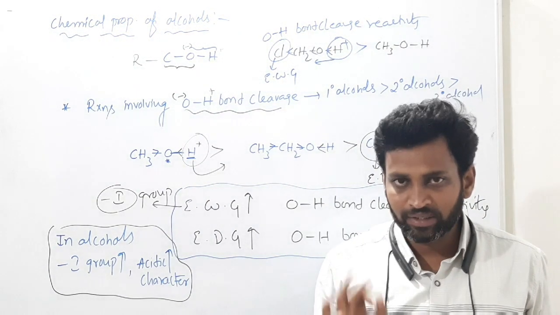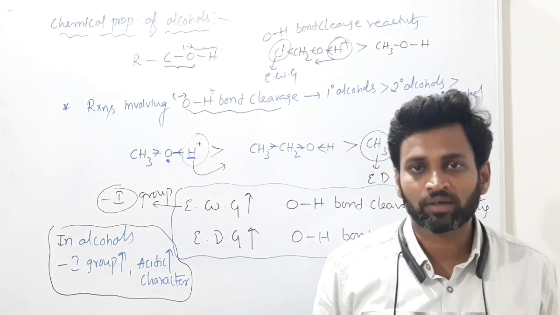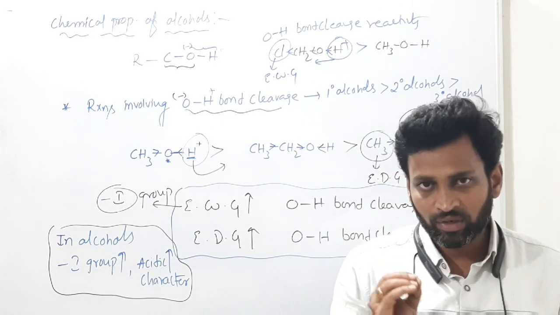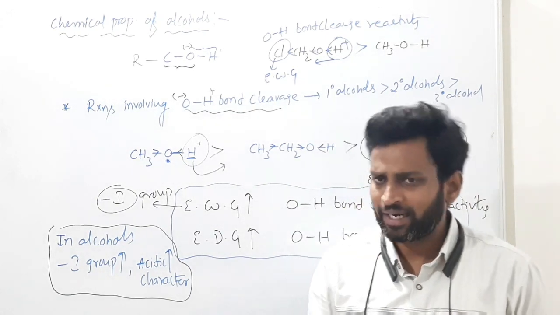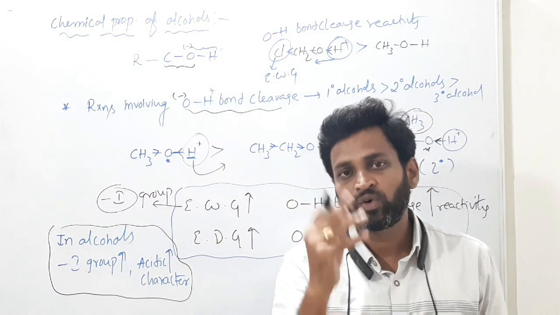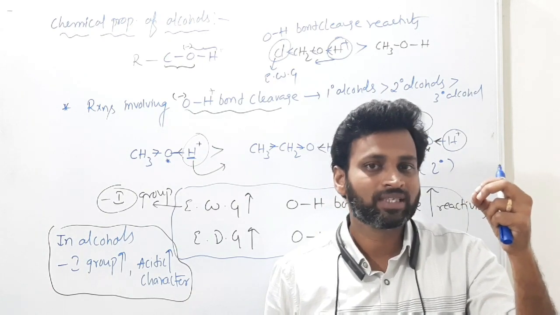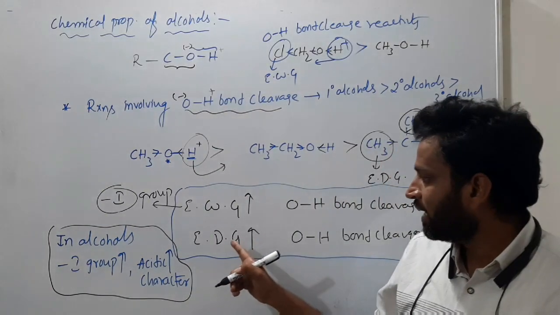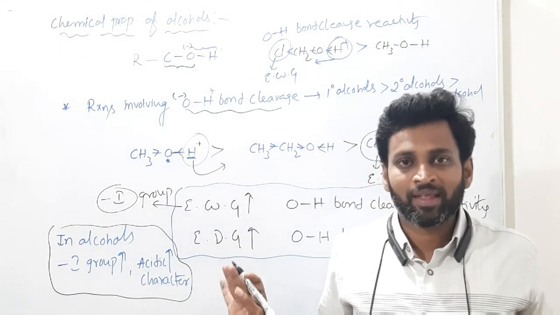But however, in general, alcohols are less acidic even than water. You remember what I said for today's class: alcohols are less acidic. I told you, alcohols have an alkyl group, but water has no donor. In alcohols, the alkyl group is a donor. Certainly, as I said, if donating nature increases, acidic nature decreases. Remember this one.